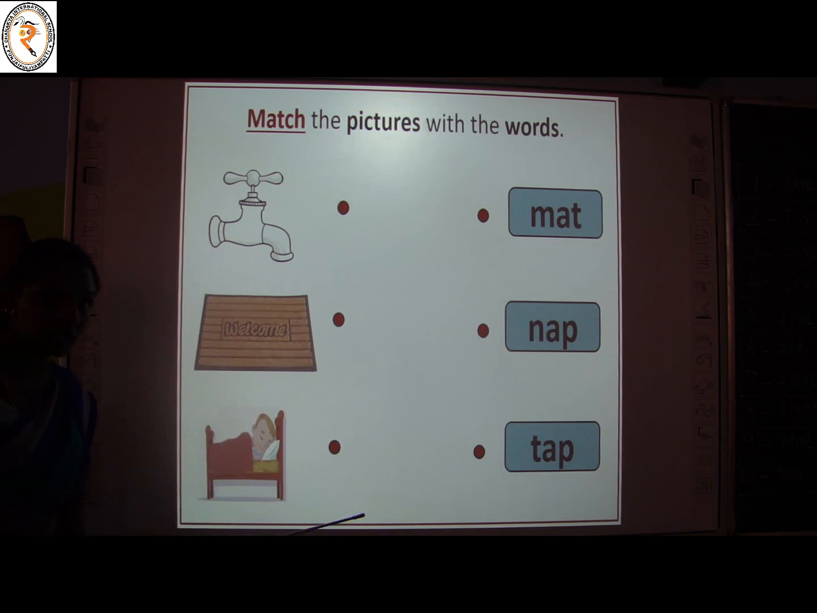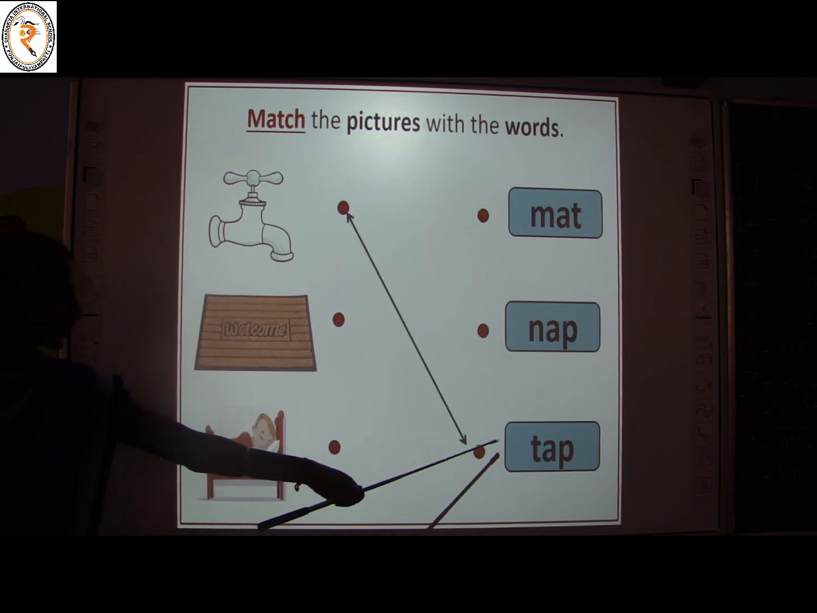Yes, children. Are you ready to match the pictures with words? Are you ready? Do it with interest. Okay. Come on. What is it? Tab. You have to match this picture with the word tab. Where is the word tab on the right side? Can you guess it, Jen? Look at the screen and tell.